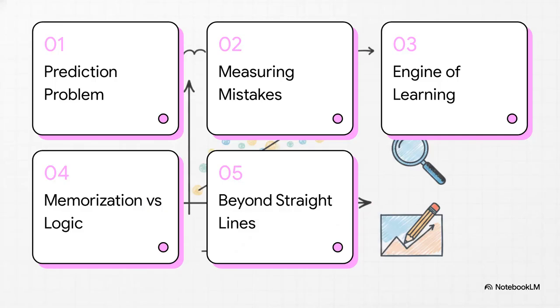Here's our roadmap for today. We'll start with the prediction problem, then measuring machine mistakes. Third is the engine of learning. Fourth is memorizing versus understanding. And finally, we'll go beyond the straight line.